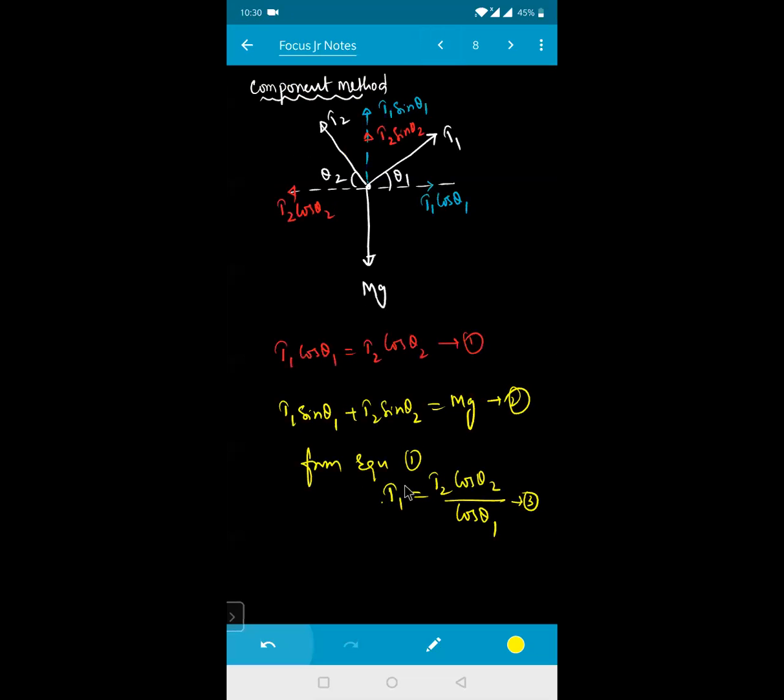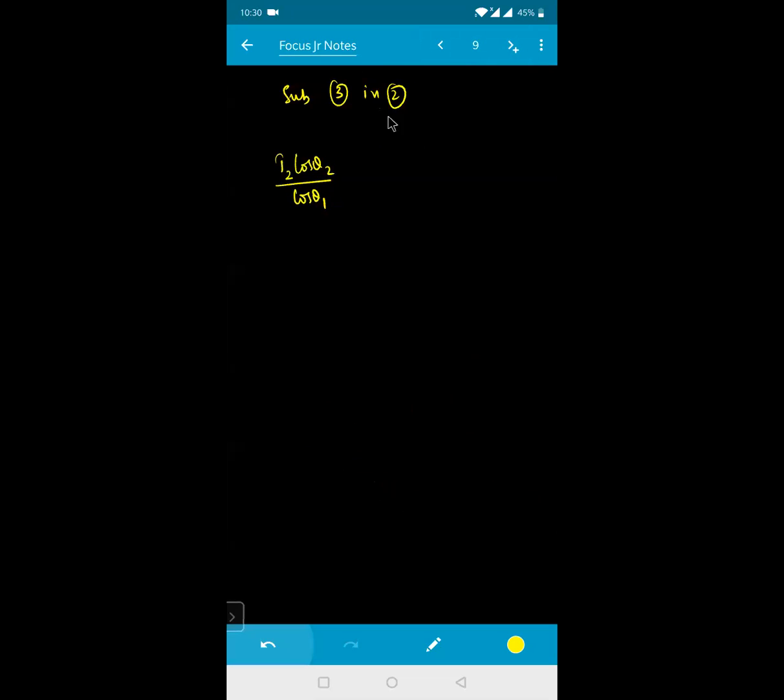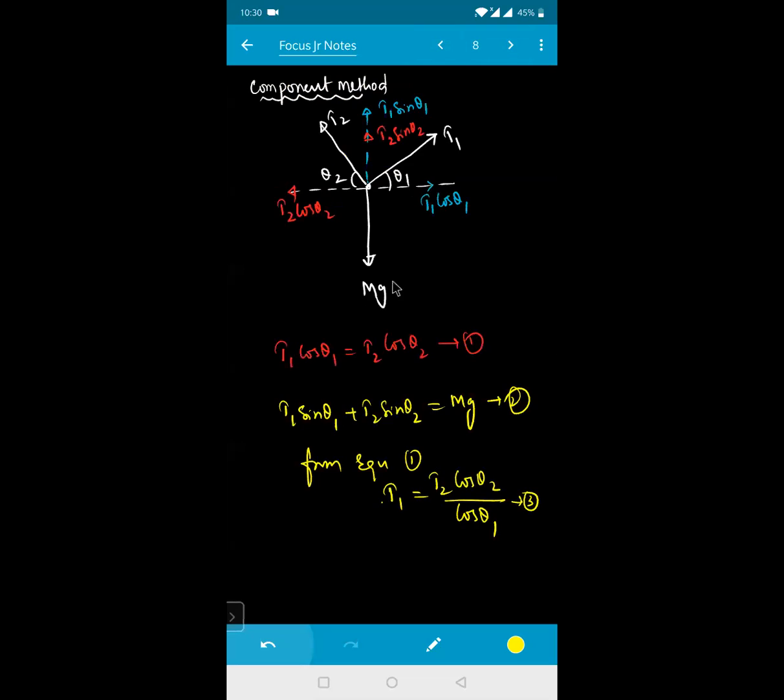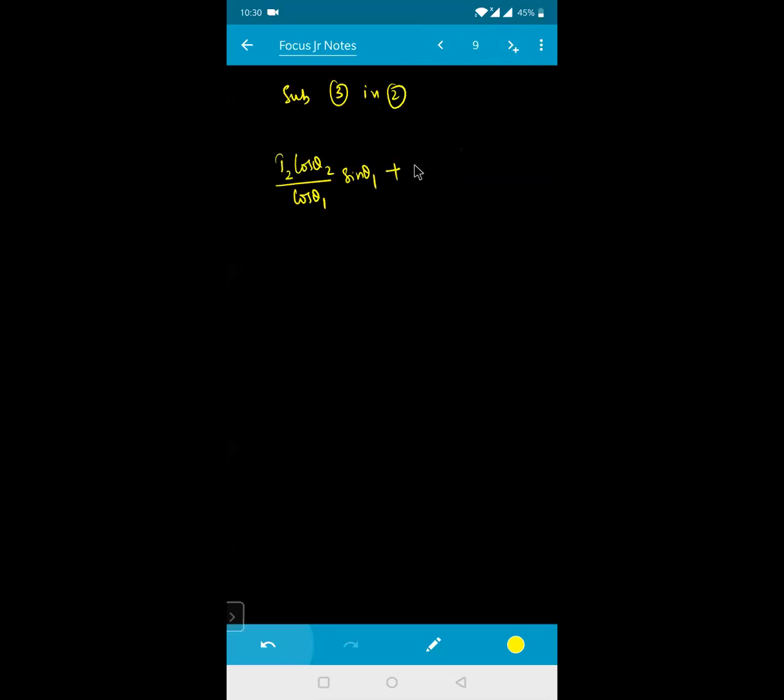Isn't it? This one is T1 into sin theta 1 plus the next one is nothing but T2 into sin theta 2 is equal to m into g. Isn't it? So sin by cos is nothing but tan. So this will become T2 into cos theta 2 into tan theta 1 plus T2 into sin theta 2, that is nothing but mg.